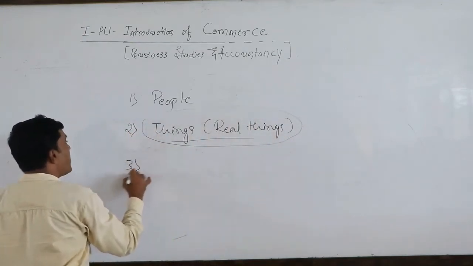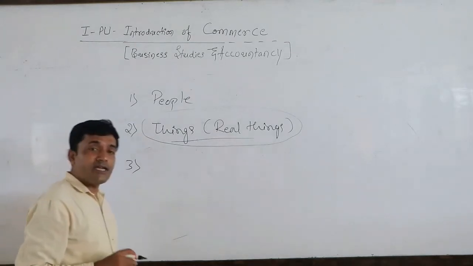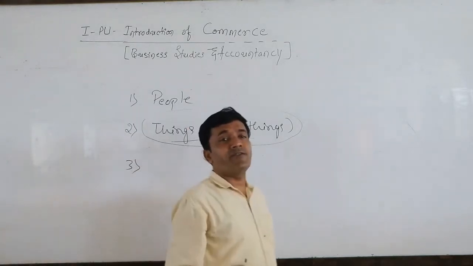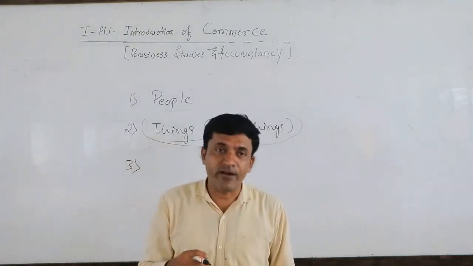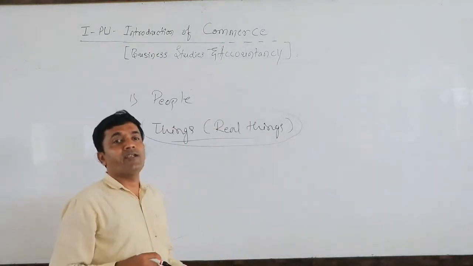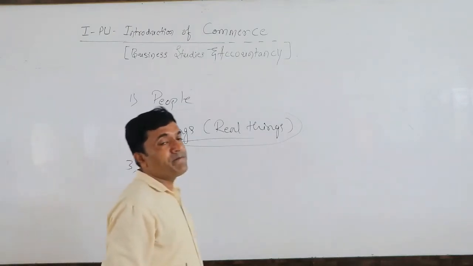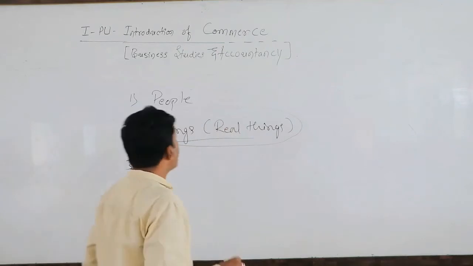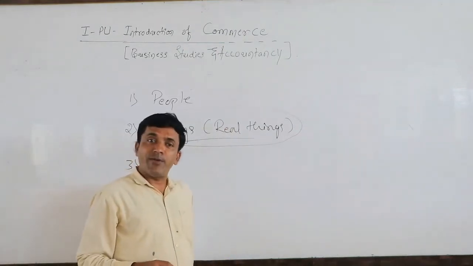Then the third one, that is the intention of earning income. Intention of earning income is quite different from the result. In the form of result, we cannot say at present whether it is profit or loss. But in the future we are expecting to earn income, though it may be an income or it may be a loss.